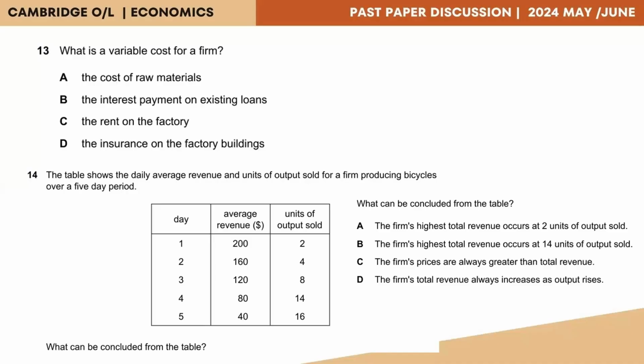And these variable costs generally include the costs on raw materials, the cost on direct labor, and any other direct costs that are directly related to the output. So now, when you think about the definition, you actually have got your answer. Variable costs are the costs on the raw materials because they are not the interest on loans, not the rent on a factory because rent is an overhead. Insurance on factory buildings is also an overhead cost. It is not dependent on the number of output. Hence, the answer for question 13 is answer A, the cost of raw materials.